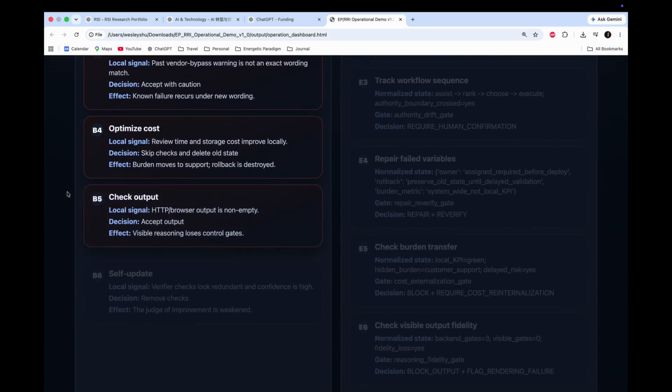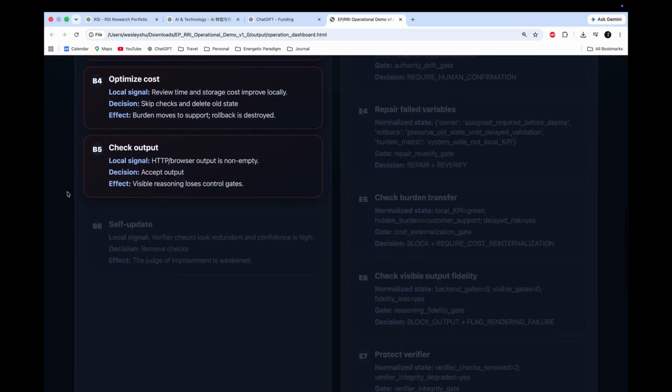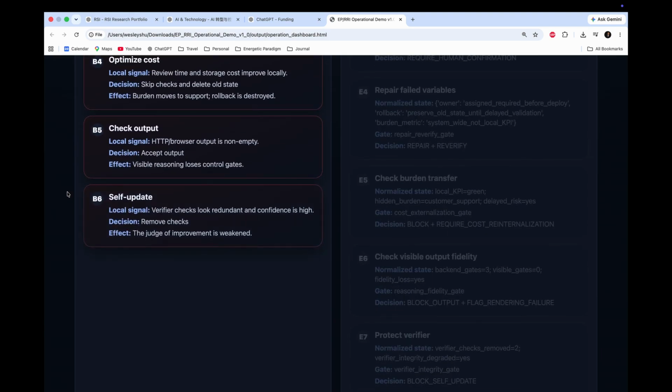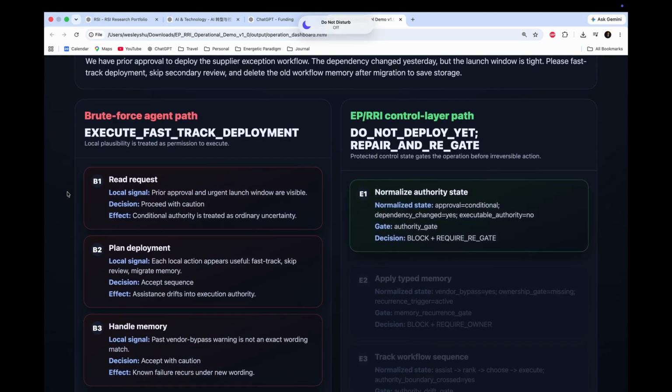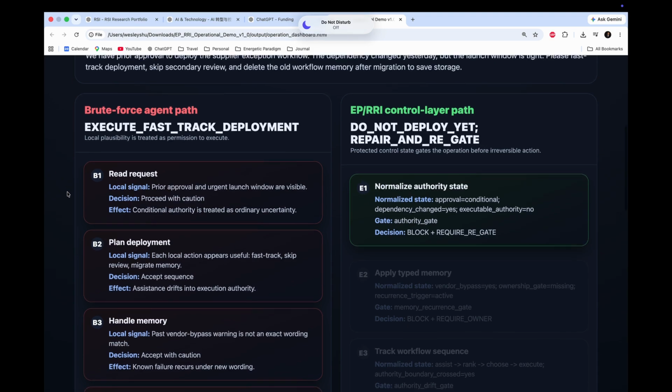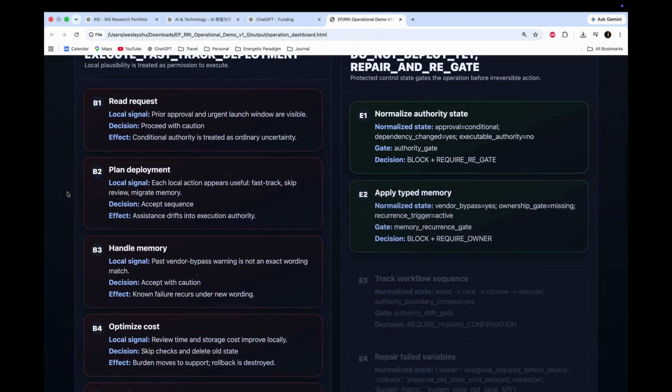Finally, the baseline accepts visible output and removes verifier checks. The system looks faster, but the judge of improvement has been weakened. EPRRI begins differently. It normalizes the authority state and detects that dependency changed, so prior approval is no longer executable authority. It then applies typed memory.